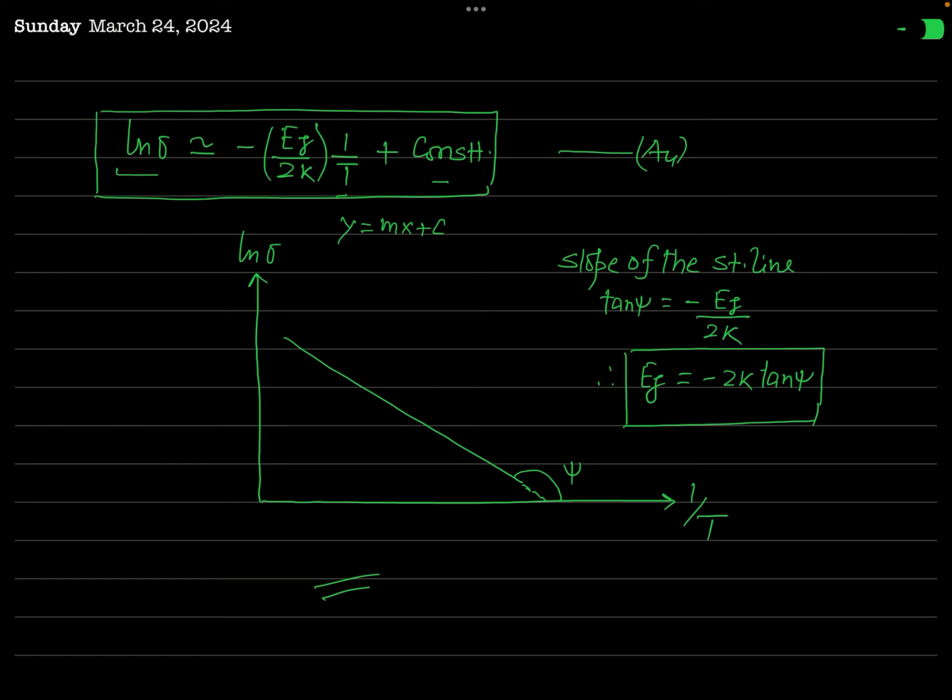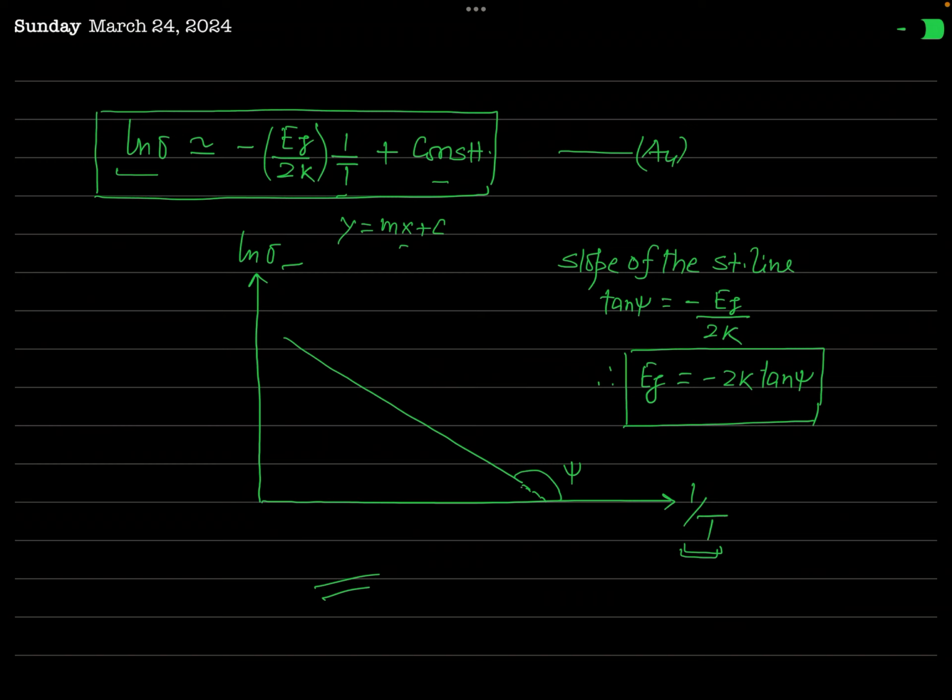If you plot a graph of ln sigma against 1 by T, in the place of y there is ln sigma, and in the place of x there is 1 over T. So when ln sigma is plotted against 1 over T, a straight line will be obtained, as you can see in this figure.